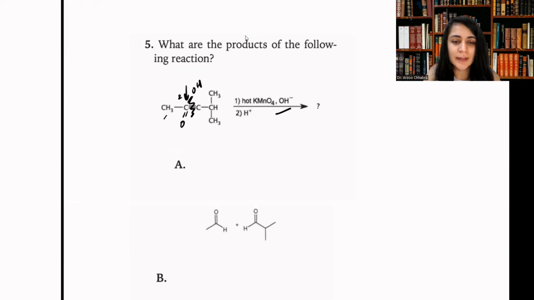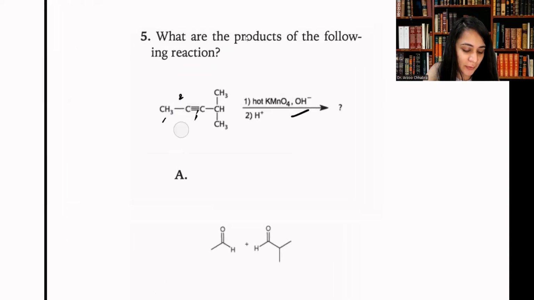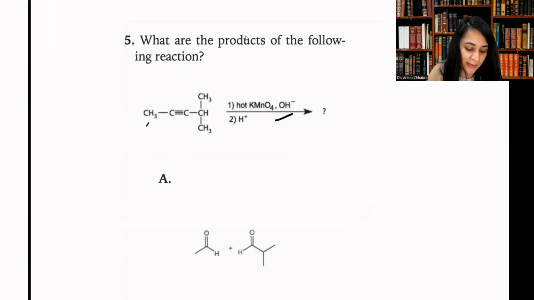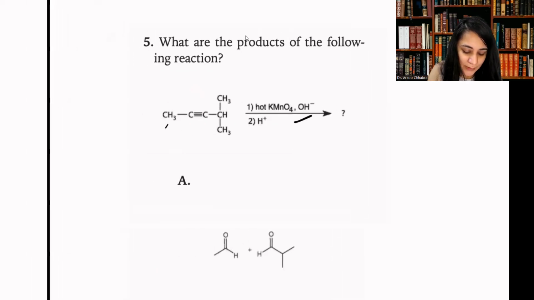So think about when we fragment the triple bond, the triple bond no longer exists. So then we have two fragments. One fragment is CH3C, and the other fragment is also C, CH and CH3.